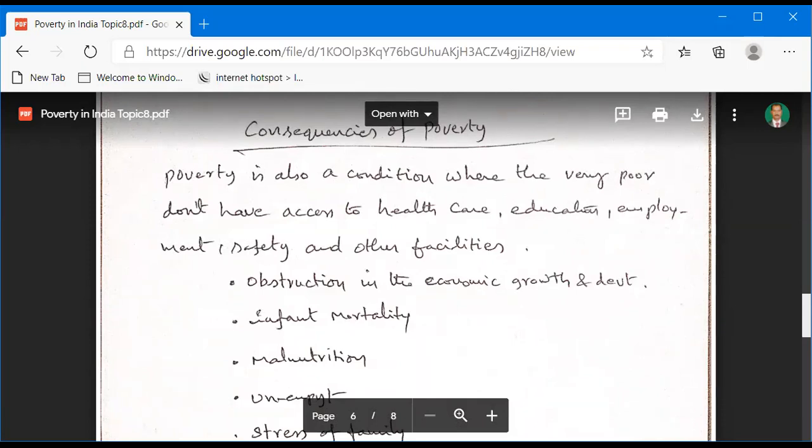Poverty is a condition where the very poor don't have access to food, shelter, clothes, healthcare, education, employment, safety, and other facilities.